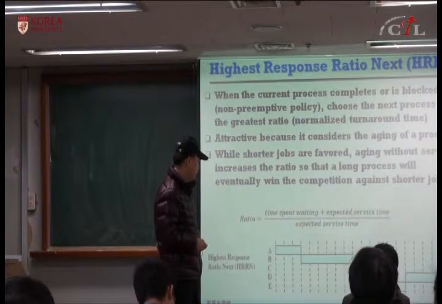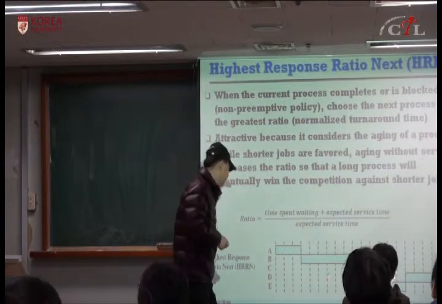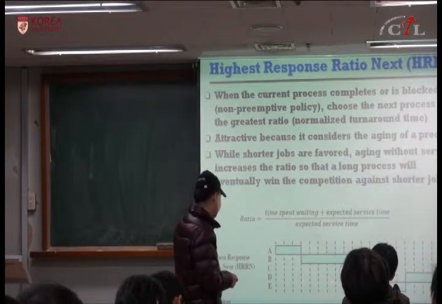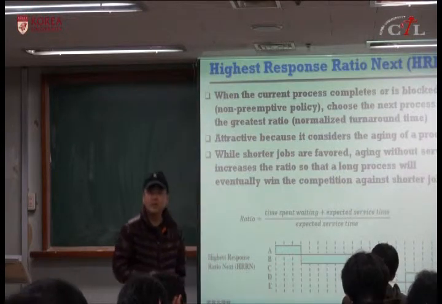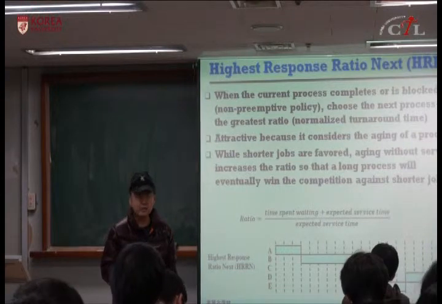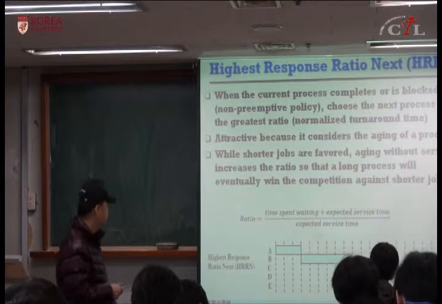So here we are looking at process C and process D. Process C should have arrived here and D should arrive here. So 4, 6 and 8. So there are C, D, E. We have to choose among C, D, E. So which one should we choose? Highest normalized response time. So let's calculate normalized response time for each process.